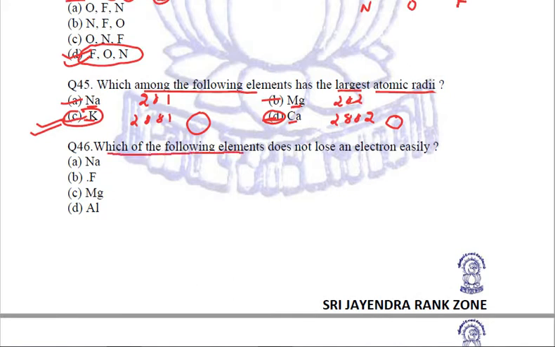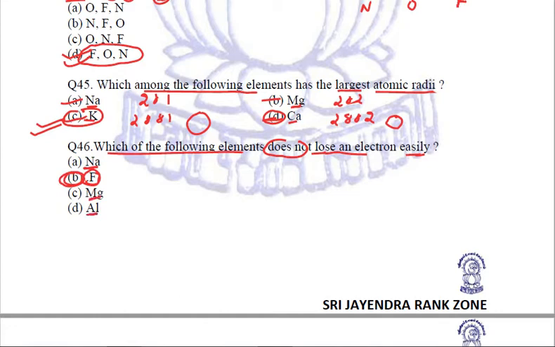Which of the following elements does not lose an electron easily? Sodium is a metal, it loses electrons easily. Fluorine is a non-metal, it will not lose an electron easily.